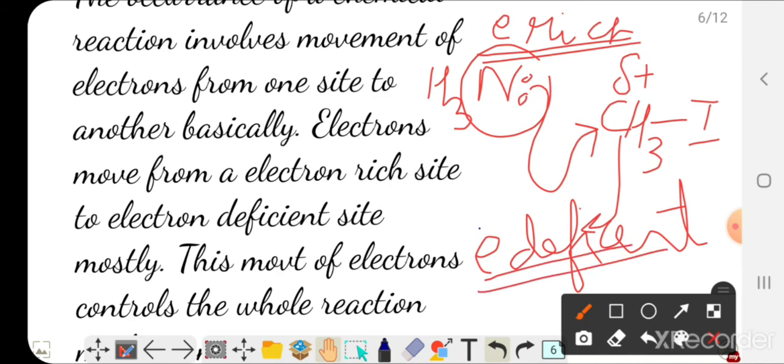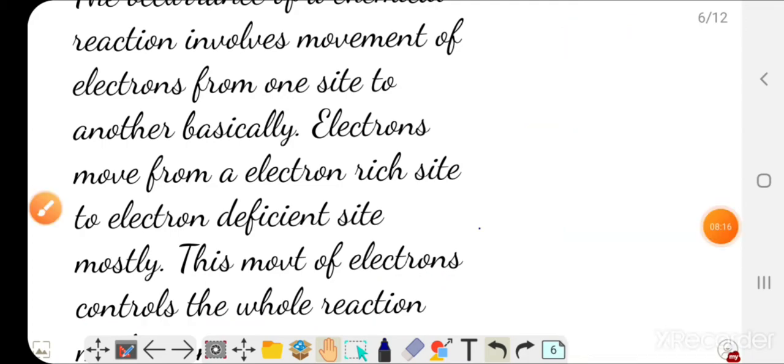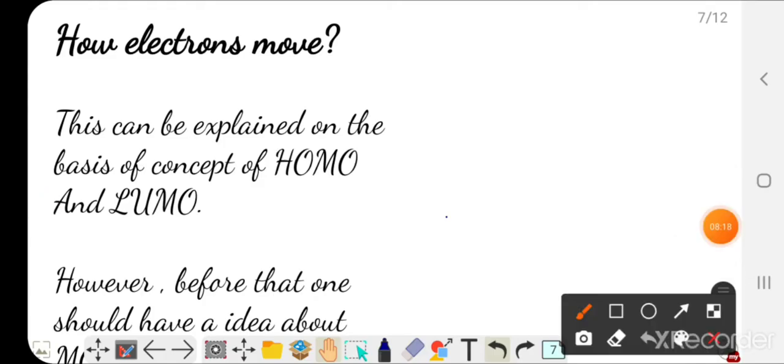First of all, keep this thing in mind that a chemical reaction involves the movement of electrons. The whole reaction mechanism depends upon the electron movement, how the electron is moving from one side to another side. Okay, now the concept of how these electrons are going to move, how will you decide that the electrons are moving from nitrogen to carbon? Why didn't you say that the electrons can move from the iodine too? It has a lone pair, na?